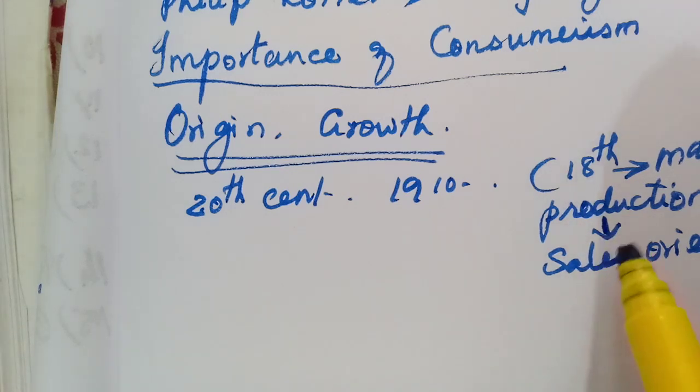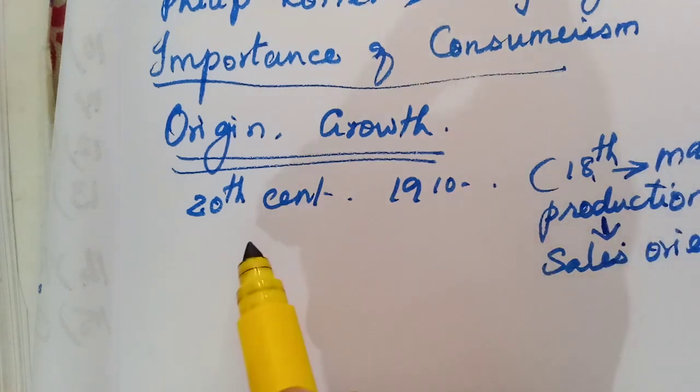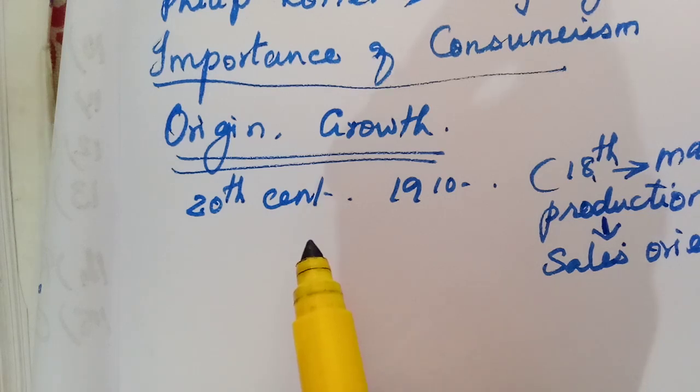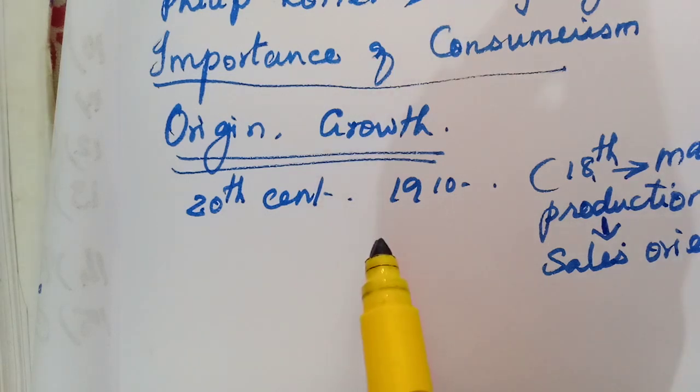Okay, so because of this century's production and sales, in the 20th century only they have realized that the interest of the consumers must be protected against these exploitations, many kinds of exploitations, isn't it?